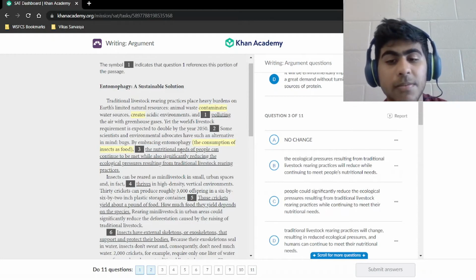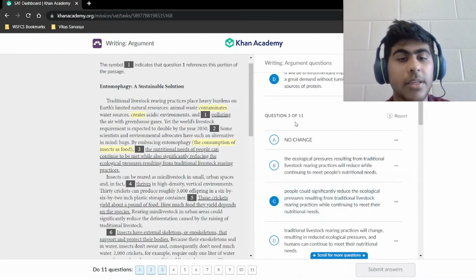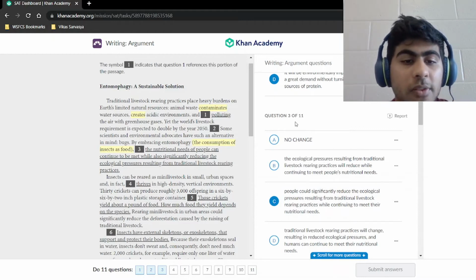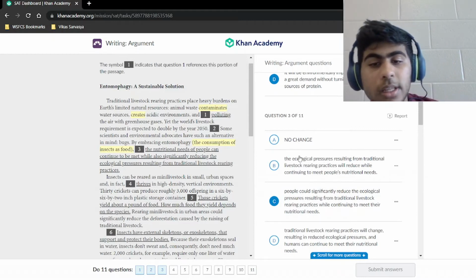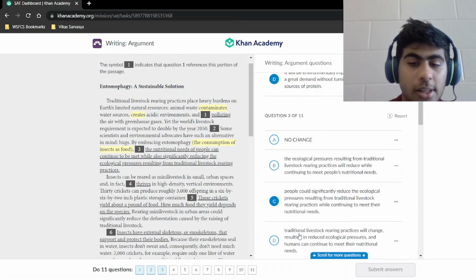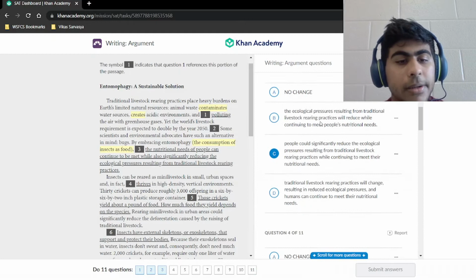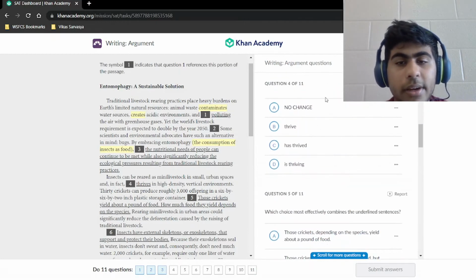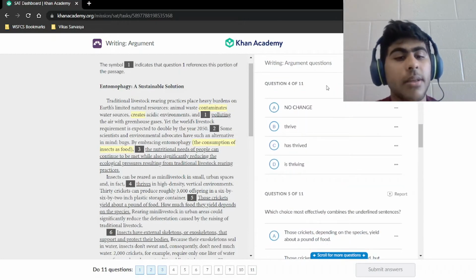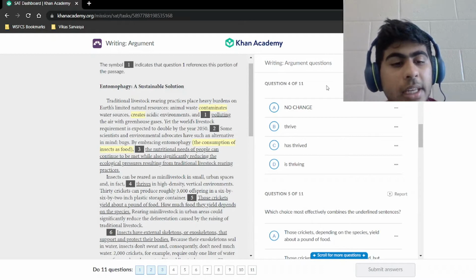It's the people. We have people because the people are the ones who are embracing entomophagy, not the nutritional needs or the ecological pressures right here or the traditional livestock rearing practices. It's the people. So that's choice C. All right, then we have here, insects can be reared as mini livestock in small urban spaces and in fact thrives in high-density vertical environments.